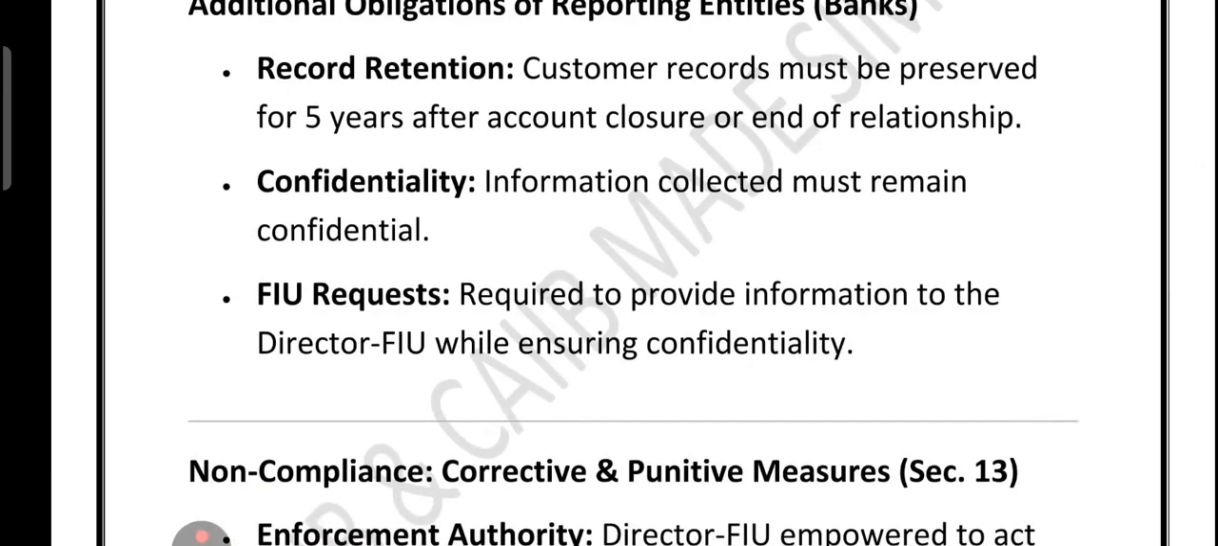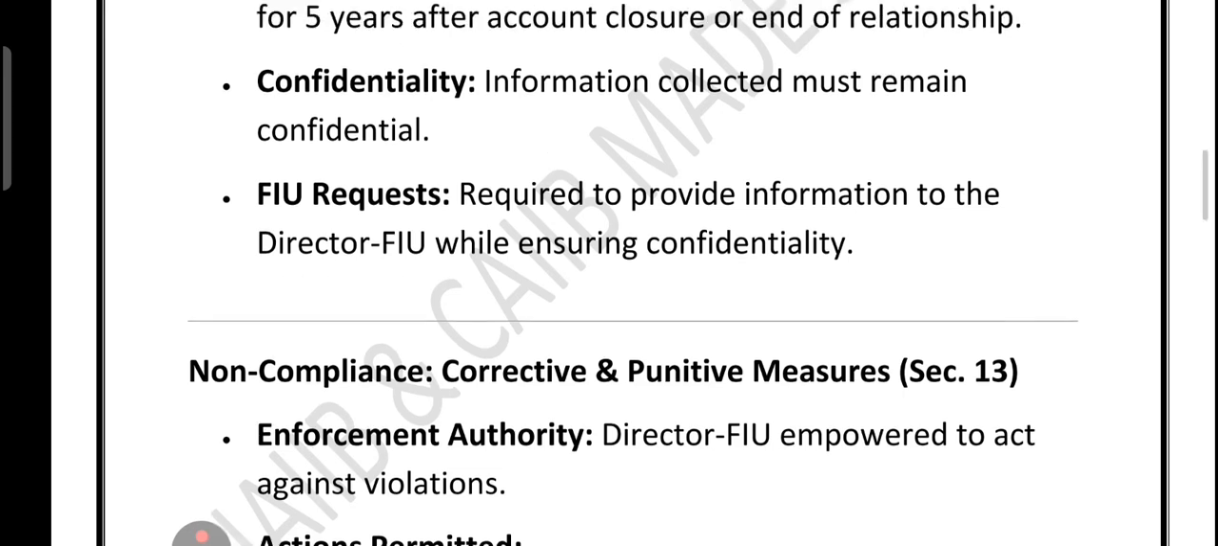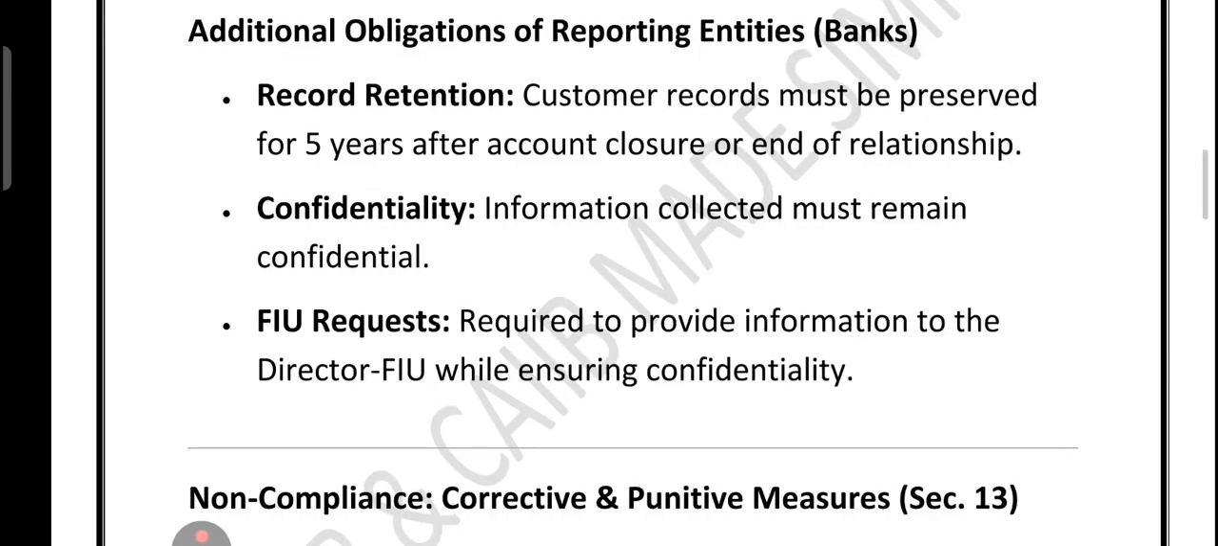Second, all the information collected about customer must be kept confidential. Bank can't just leak or share it anywhere. Third, whenever the FIU IND, Financial Intelligence Unit, asks for detail, bank are bound to provide the information. But still, the confidentiality rule apply. So 3 points I have talked about: record retention, which means bank have to preserve customer record for 5 years. All the information collected about the customer must be kept confidential, right? And whenever FIU IND asks for detail, bank are bound to provide the information.